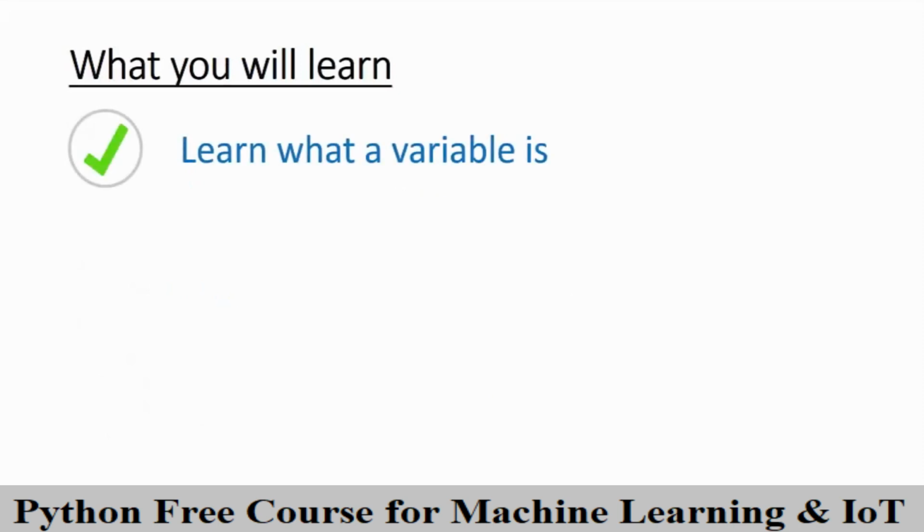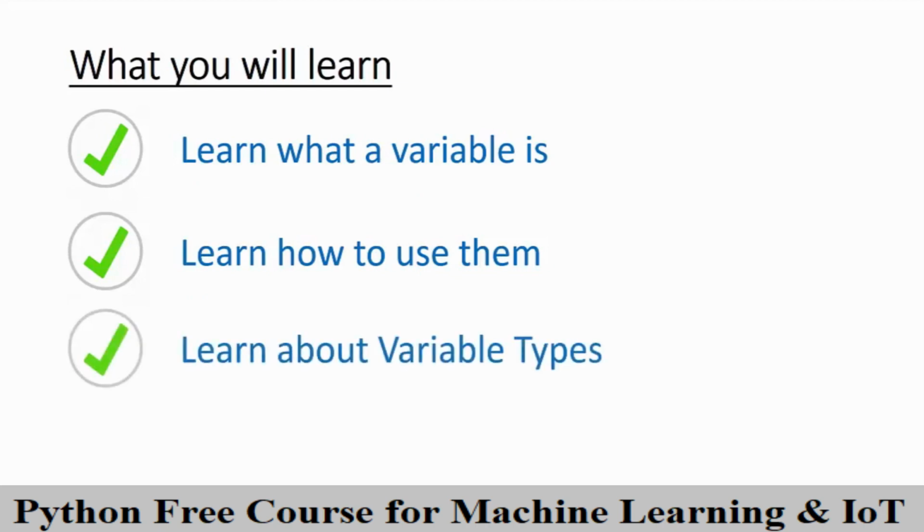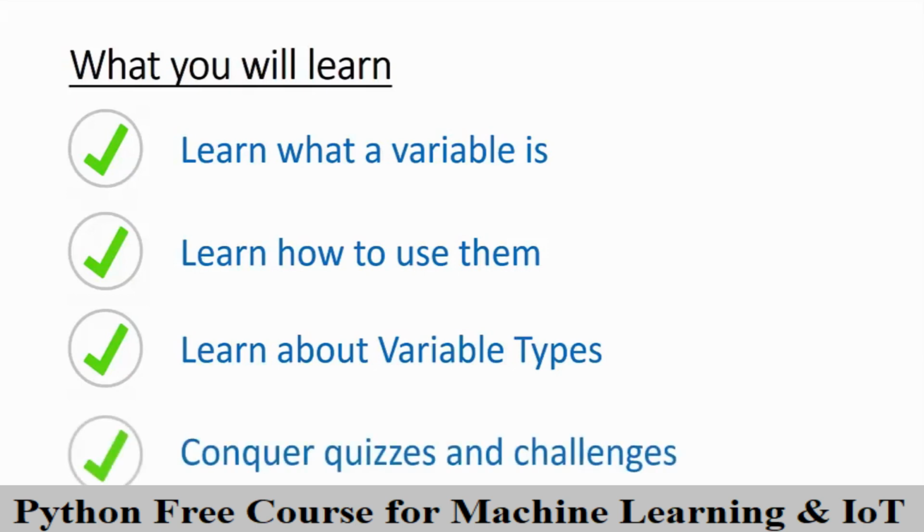First off, I'm going to explain to you what a variable is in the simplest terms possible. After that, we're going to jump right in and create our very first variable and see what we've learned in action. Then we're going to have a discussion about variable types, which is going to broaden your horizons about what's possible in Python and also give you a taster for what's to come in the rest of the course. And just to make sure you've really got everything, we'll close the section with a review lecture and then jump into a quiz and your first coding challenge, just to really cement in that learning.